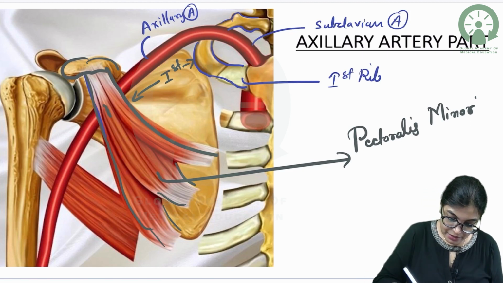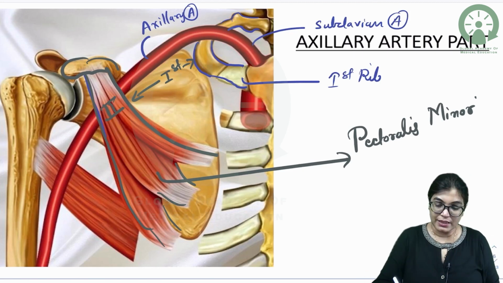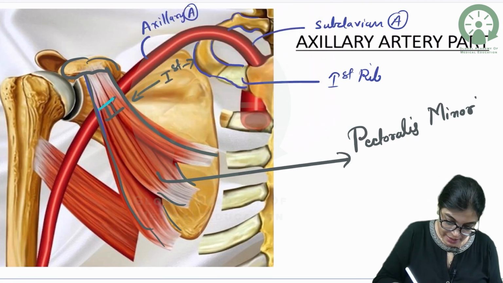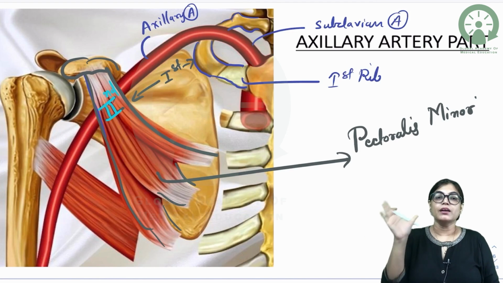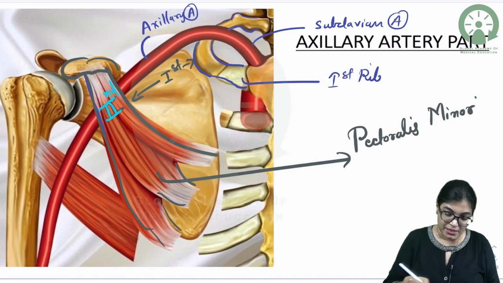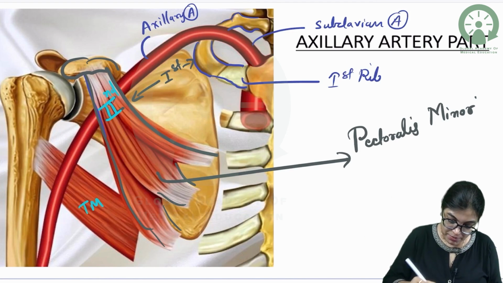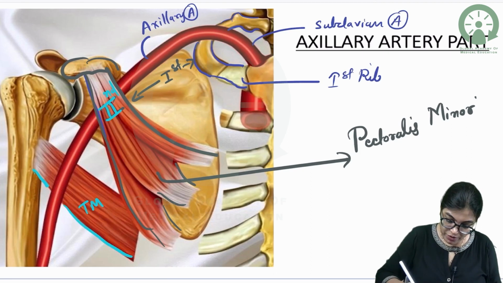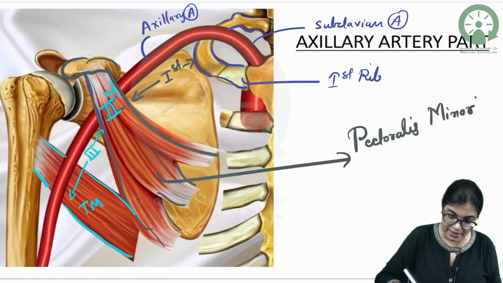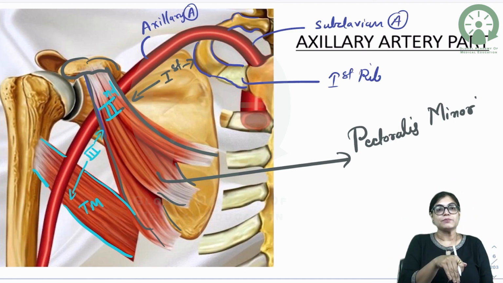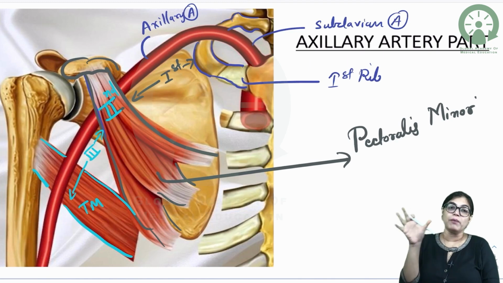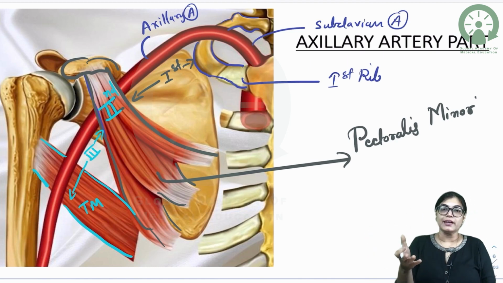So, this is the second part of axillary artery, which is lying behind pectoralis minor muscle, and this is teres major muscle. Till the lower border of teres major muscle, this part which you are seeing is the third part of axillary artery. Why is it important that we divide the axillary artery in three parts?